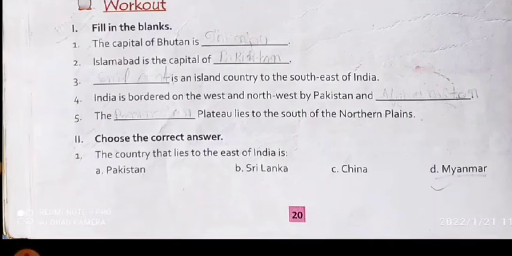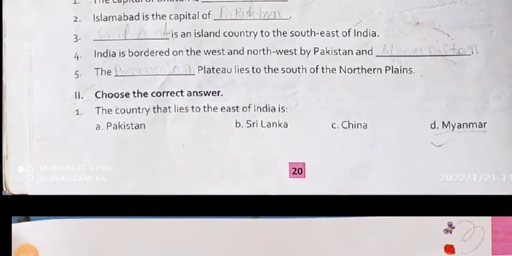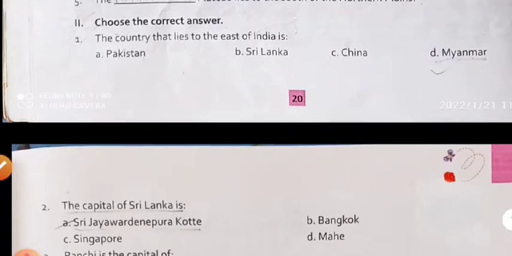It is also called the Deccan Plateau. Now next, choose the correct answer: the country that lies to the east of India. Which country lies to the east of India? So in the options, the right option is Myanmar, the country that lies to the east of India.